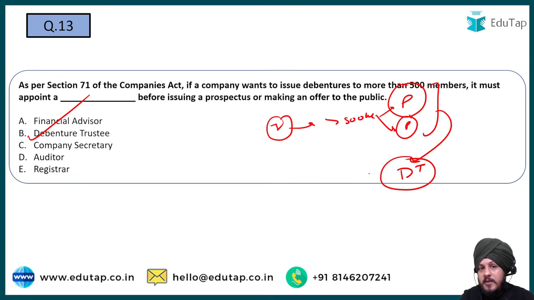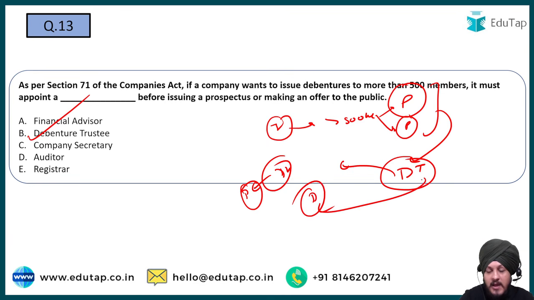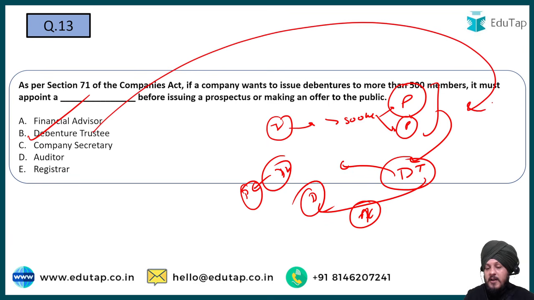And what is going to be the role of the debenture trustee? It is going to work in a total unbiased manner, so that the interest of the debenture holders can be secured, can be protected as a part of it. So he is going to monitor the compliance, right? He is going to monitor the compliance measures, and apart from that, if any kind of default is there by the company, it can take the action also as a part of its duty, as a part of its responsibility. So that is why the debenture trustee is appointed, and B is going to be the correct answer to this question.